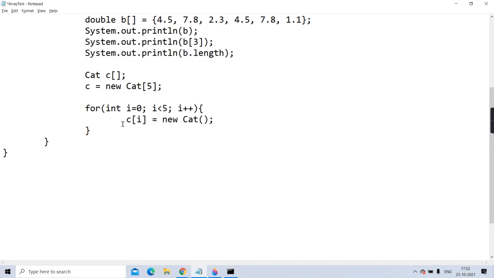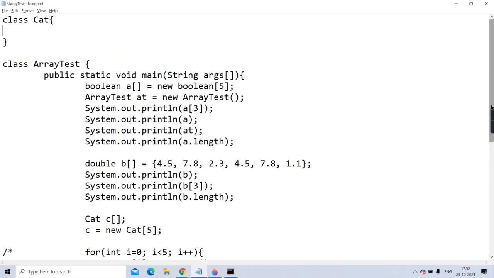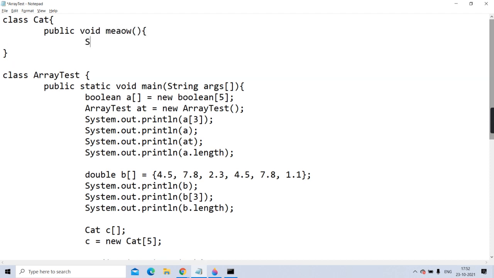You are getting it, all of you? Clear? So remember, if you forget to do this activity and you try to access something of that C object, like here in this Cat class, I have written one method, public void meow, and it is just printing System.out.println meow.